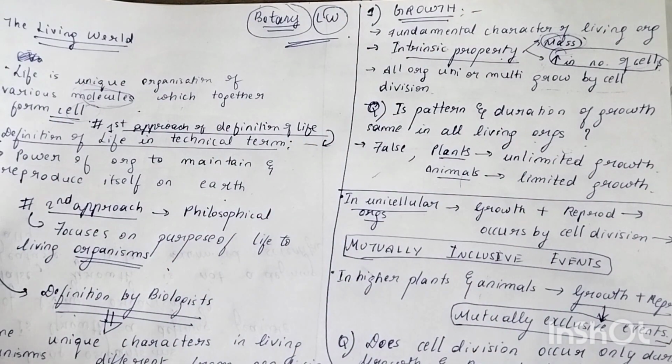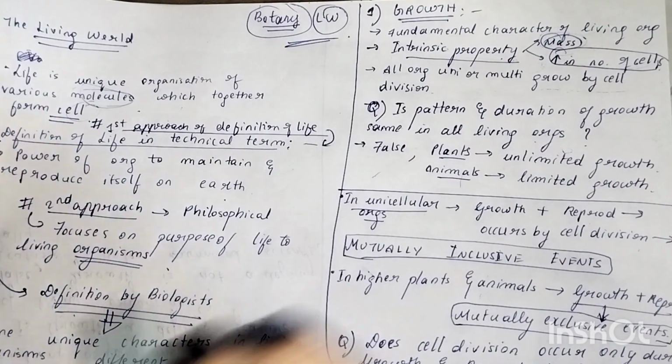Like if you see, in a pregnant woman, the first month the heart is formed in the baby. For the baby, first month the heart is formed, second month the limbs are formed. Like this, according to the months, the pattern and duration of growth is distributed. Similarly, do plants also have the same kind of growth as humans exhibit?